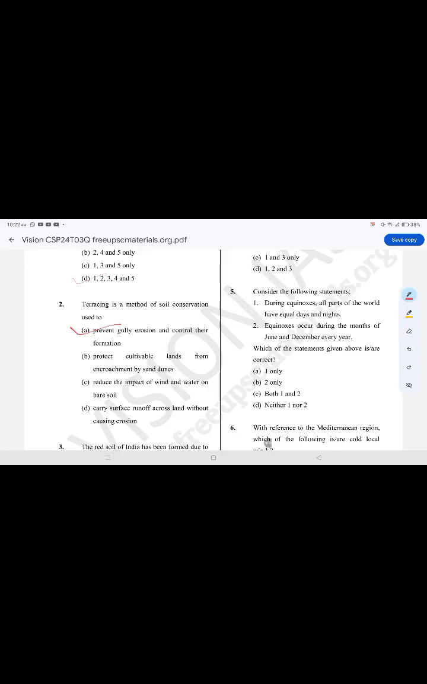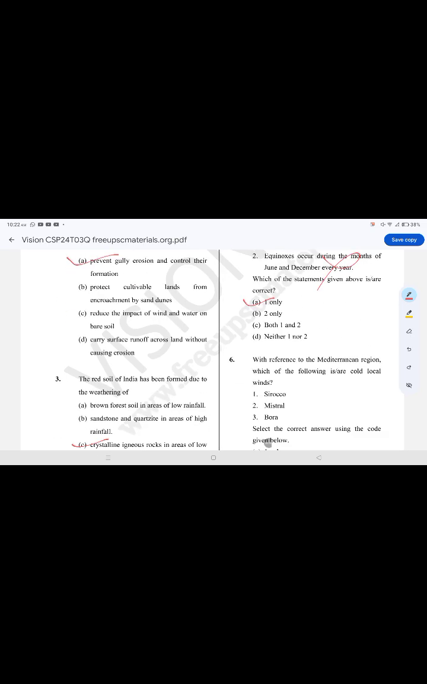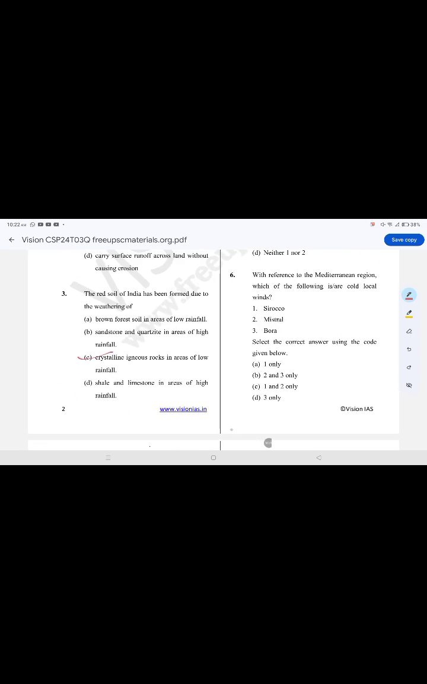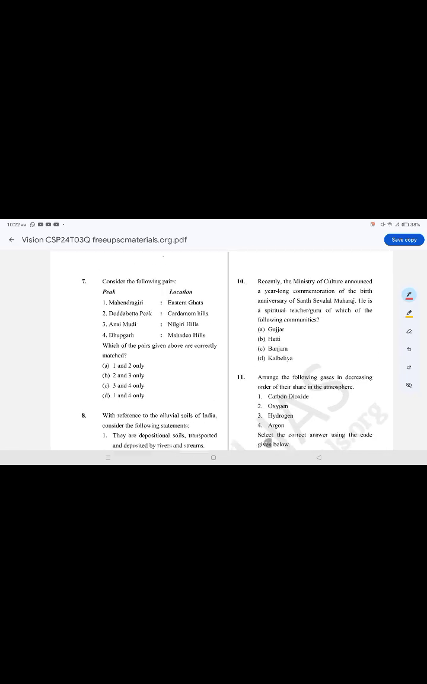Consider the following statements. The correct option is option A. During equinoxes, all parts of the world have equal day and night, and equinox occur during months of June and September. It is false. With reference to the Mediterranean region, which of the following are cold local winds? The correct option is option B, 2 and 3. Mistral, Bora, Sirocco is the false option.